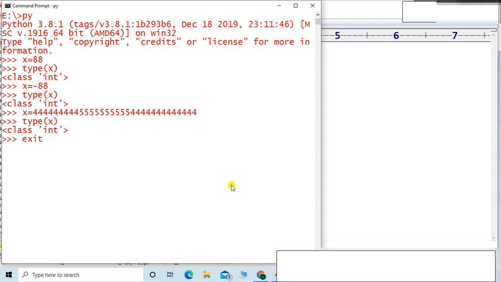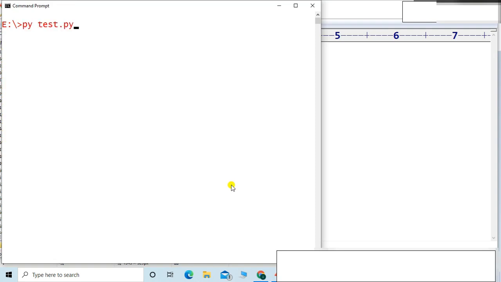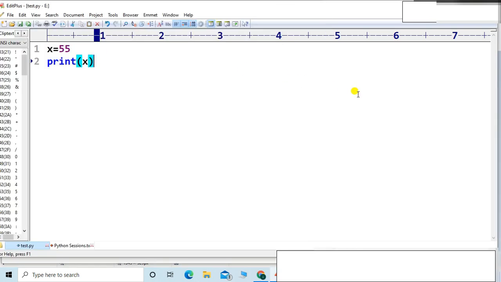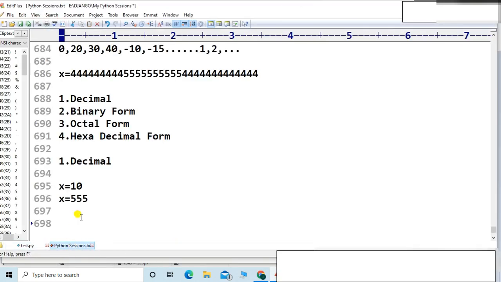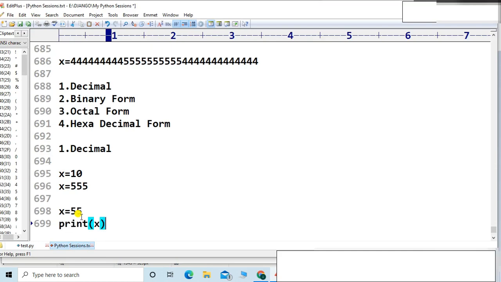Let me exit and execute. Okay, the output is 555, because it is a decimal number. Let me take this example. From now onward, listen carefully and watch properly what I am going to do. Friends, this is a very simple example.